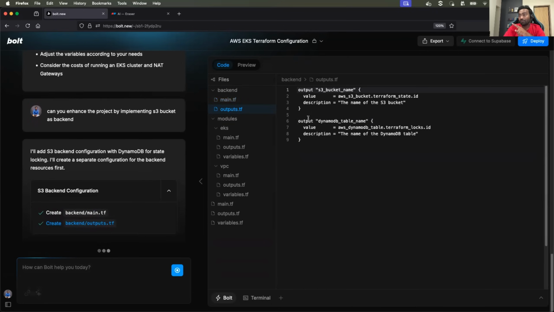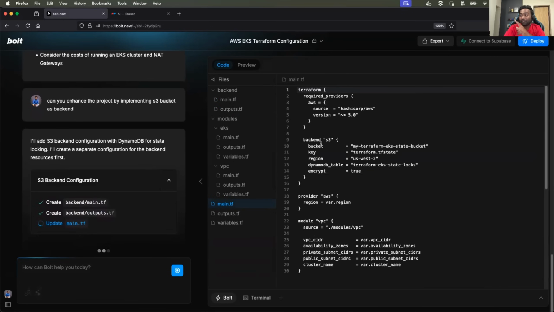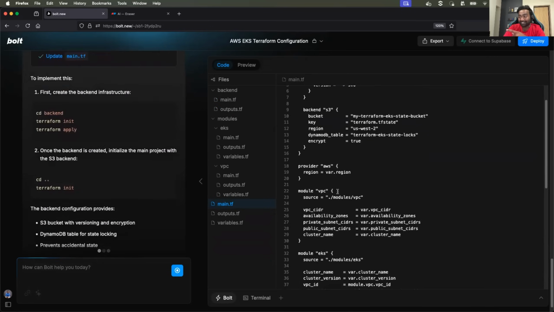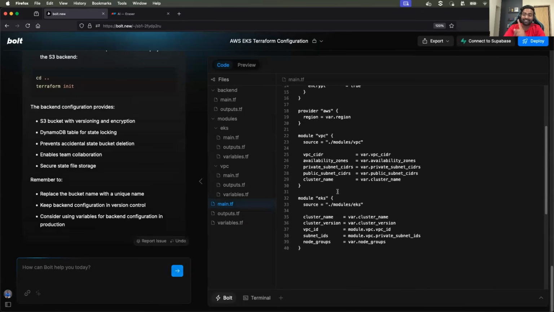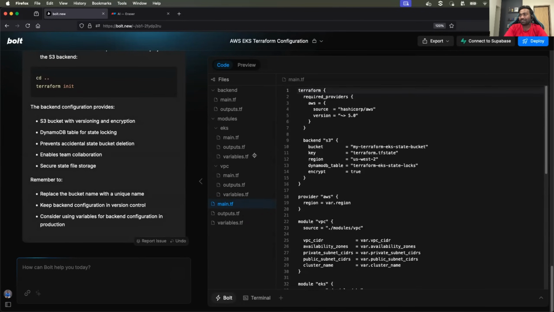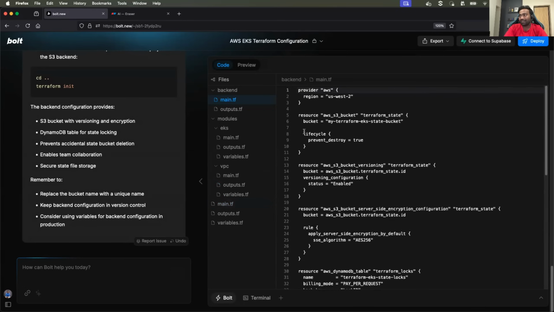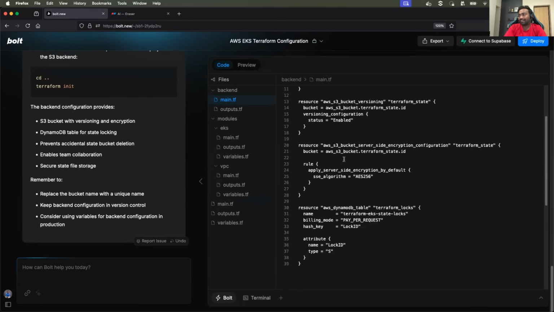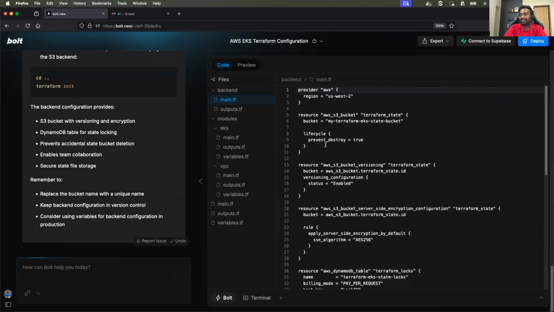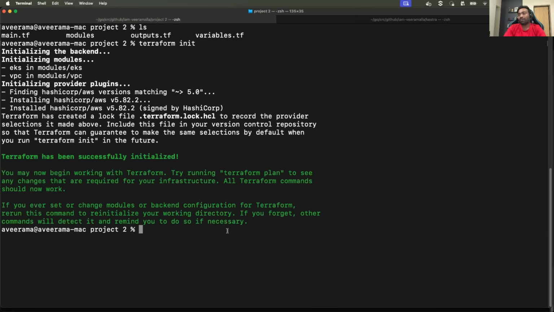Cool. So it not only added S3 bucket, but it also implemented state locking using DynamoDB. Amazing, right? So now if I go back, I have the backend, and within the backend, cool, it tries to create S3 bucket. It updated the S3 bucket configuration in the AWS provider, and it also implemented DynamoDB. Great. Okay, now the project initialization is successful.